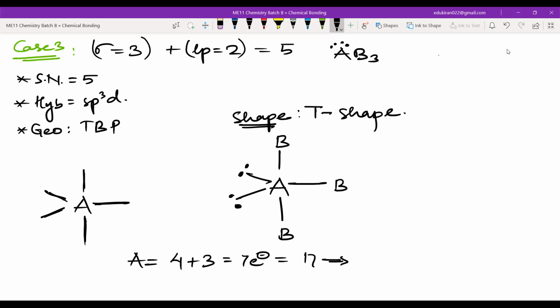So you can here have not fluorine, right? Because it has how many? 6 and 4, 10. So obviously it will be chlorine or bromine or something, right? Chlorine. Let's take chlorine. And what will be B? B will be fluorine here. So the molecule will be, example you can write ClF3.